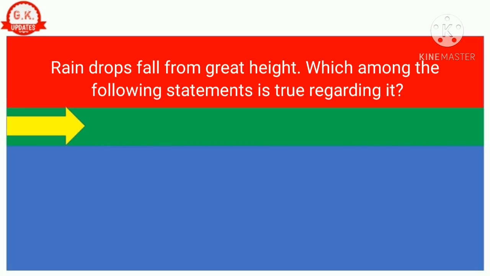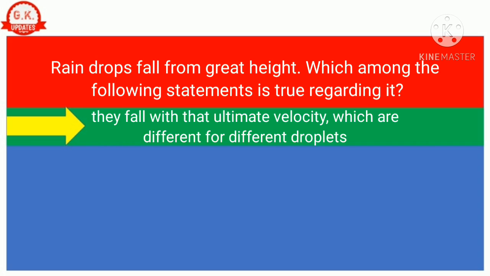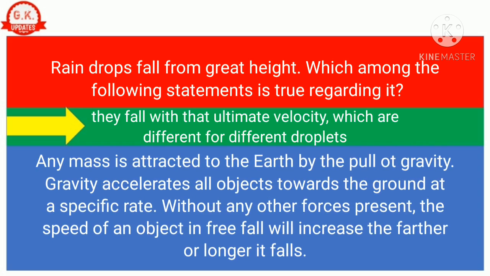Question number 13. Raindrops fall from great height. Which among the following statements is true regarding it? Correct answer is they fall with their ultimate velocity, which is different for different droplets. Any mass is attracted to the Earth by the pull of gravity. Gravity accelerates all objects towards the ground at a specific rate.